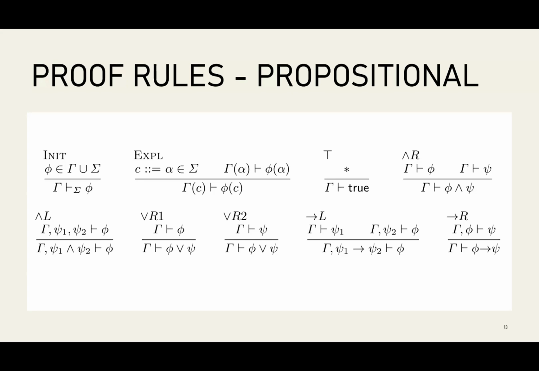And a lot of the rules that we start with are going to look like very standard rules from predicate logic. Okay, so we have rules that say things like, if the formula is true from the context or it's true from the signature, then we know that it's true. We have things like, I can expand definitions that are defined in the signature. The signature, by the way, collects all of the rules of the logic program, so we can use these rules throughout proof search. And we have a lot of standard propositional reasoning as well.